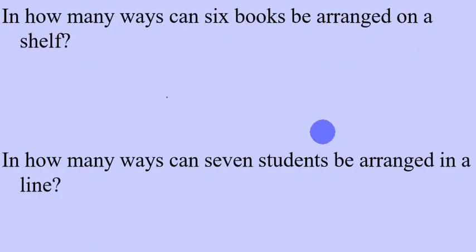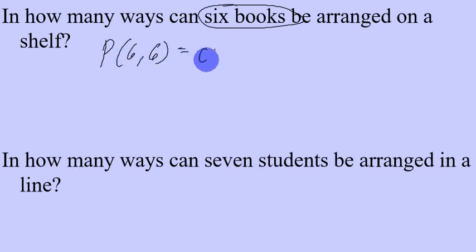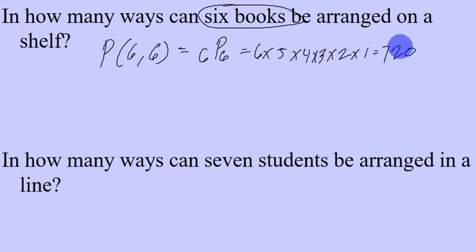So for example, if we are asked in how many ways can we arrange 6 books on a shelf, that would be the permutation of 6 taken 6, with 6 written as subscripts here, which will be equal to 6 times 5 times 4 times 3 times 2 times 1, which would be equal to 720 ways of arranging our books on a shelf.